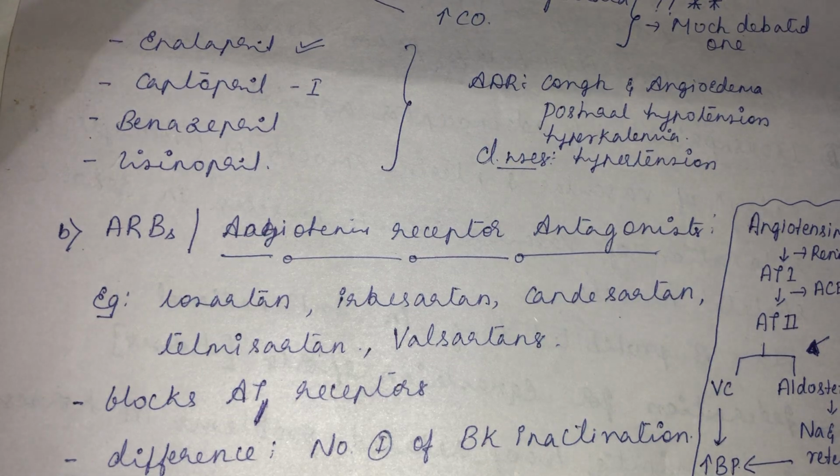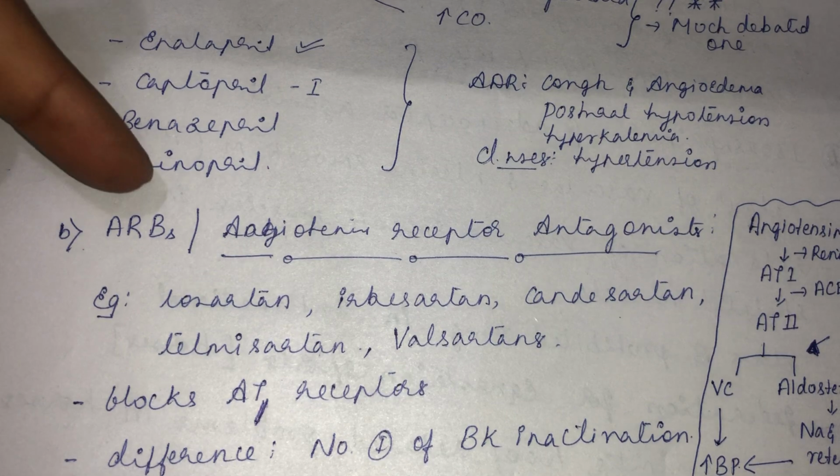What is the contrasting feature between ARBs and ACE inhibitors is, here there will be no increase in the level of bradykinin. That factor will not be there in the ARBs. So no side effects like cough and angioedema when we use ARBs. Okay. So no beneficial effect, no side effects associated with ACE inhibitors in the case of ARBs.